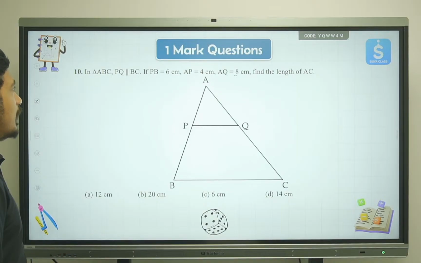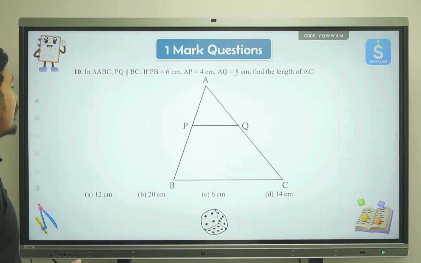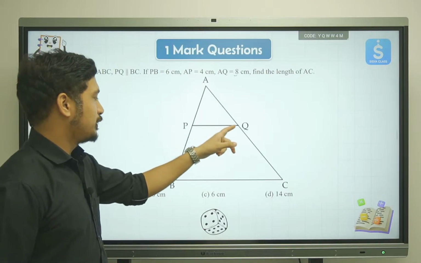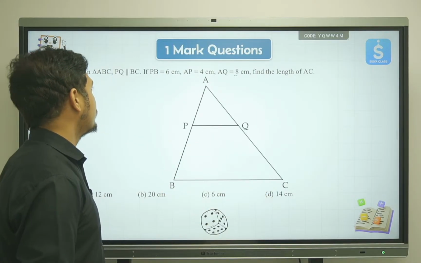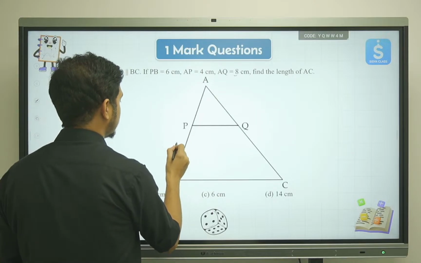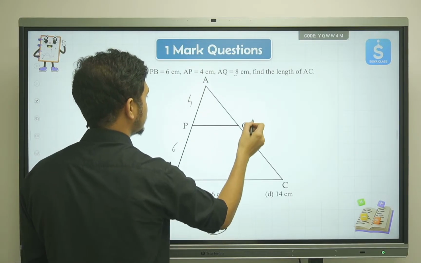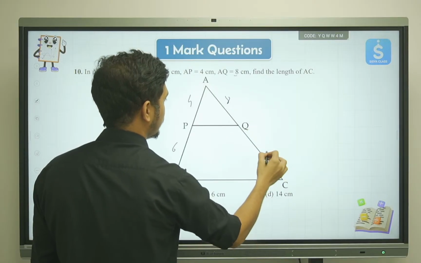Then we have a question from geometry. In triangle ABC we have PQ and BC as parallel. So PQ and BC, these two are parallel. PB is 6 centimeters. So let me write PB is 6 centimeter, AP is 4, AQ is 8. Find the length of AC.